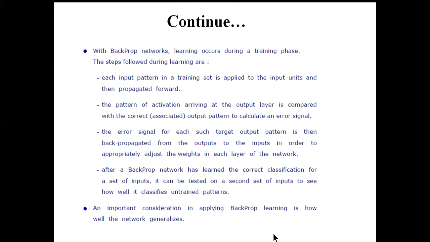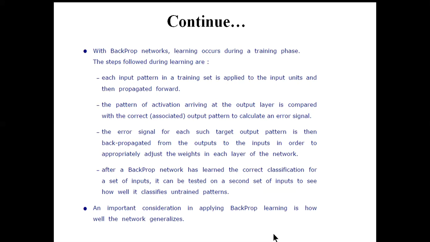Each input pattern in a training set is applied to the input units and propagated forward. That means we have our training data, where there are different sets of input-output combinations.